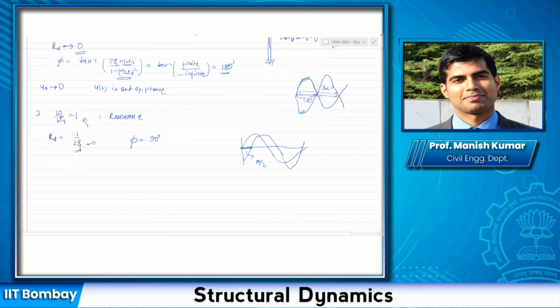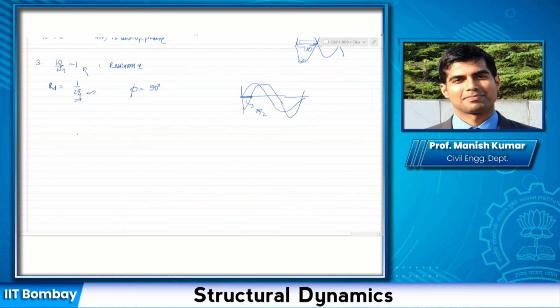All right, so these three cases completely define the typical behavior of a system, because what are the two things that are important in a single degree of freedom system? You have a single degree of freedom system with a dashpot. Basically the properties of this structure are the mass, the stiffness, and the damping ratio, and then you are applying a force P naught sine omega t.